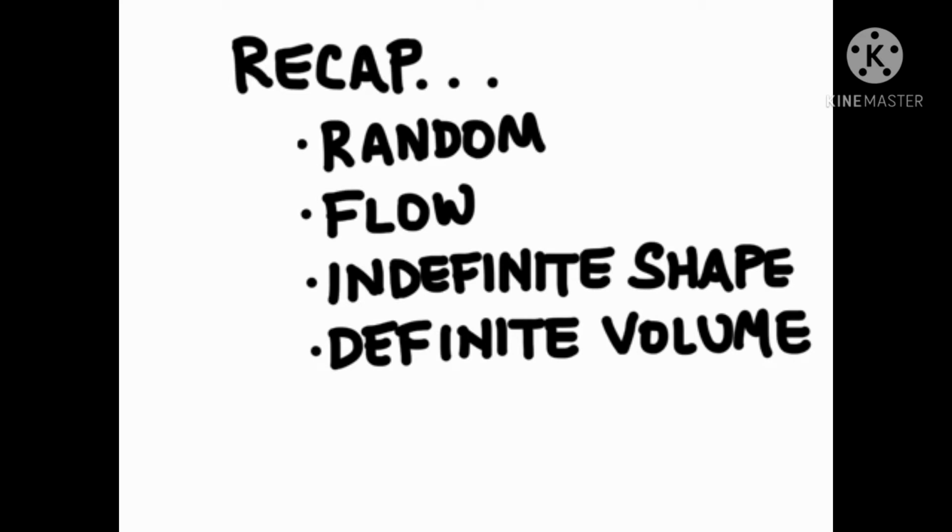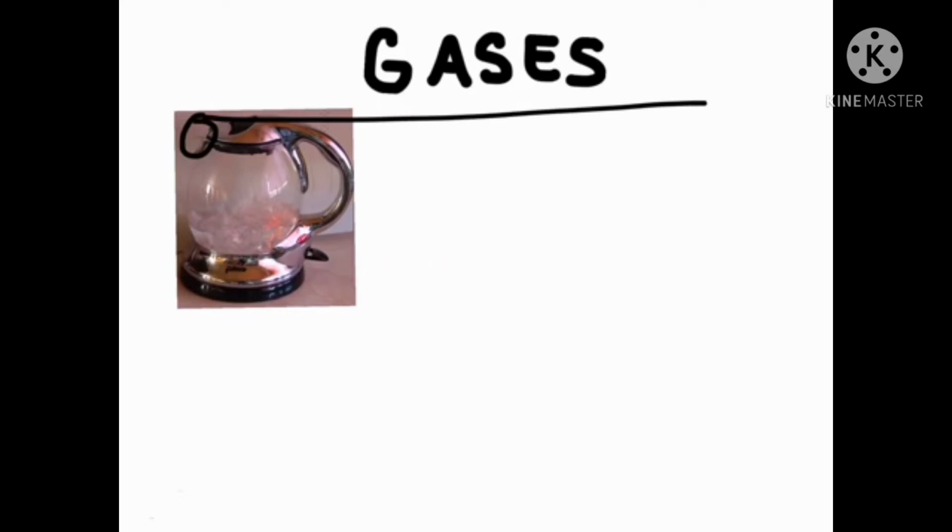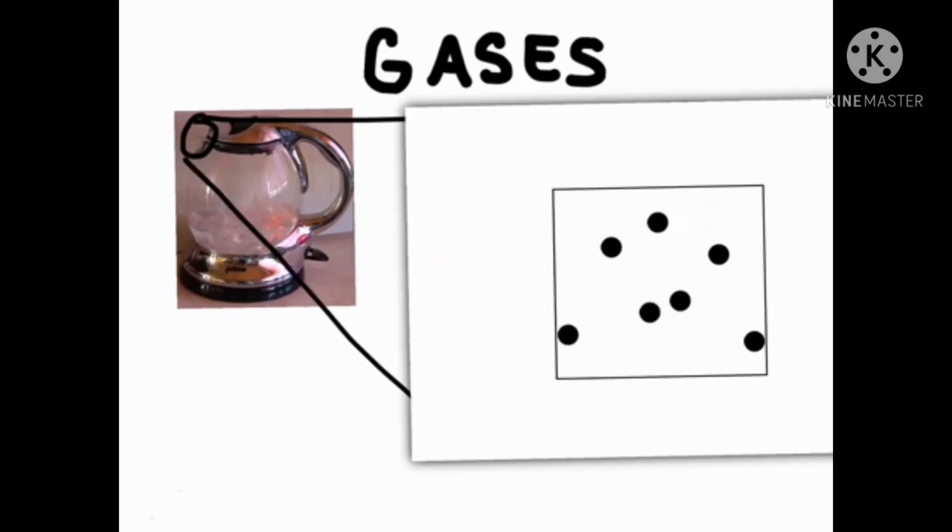Next is the explanation of gas pressure on the kinetic model. The molecules of a gas contained in a closed vessel are not stationary but move about randomly in all possible directions.